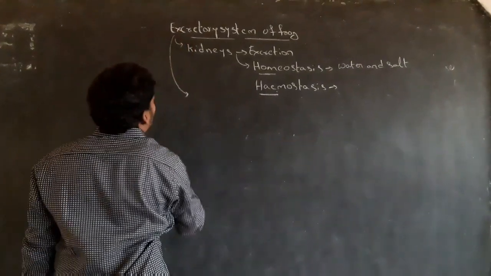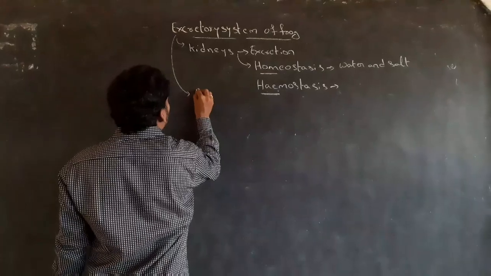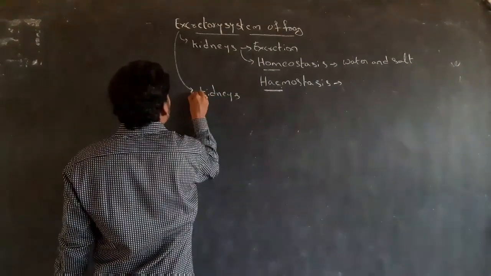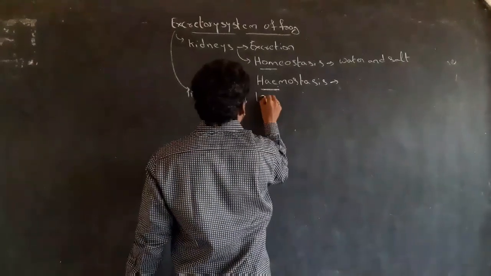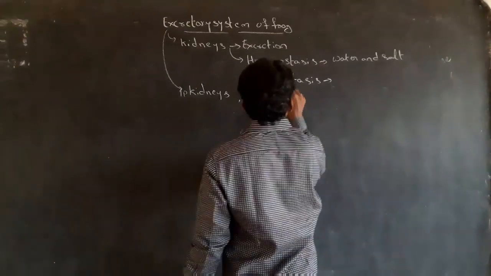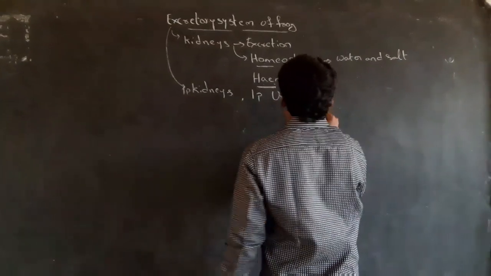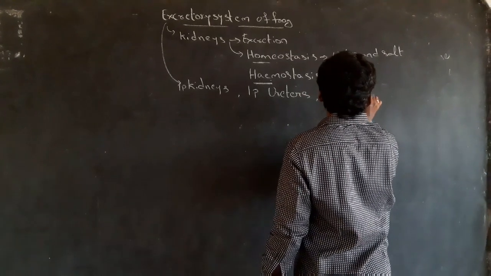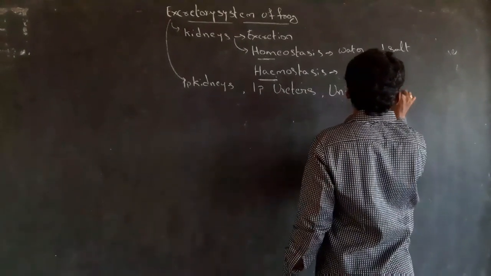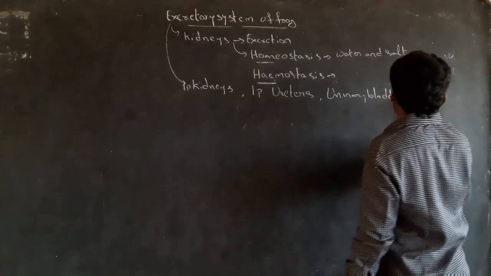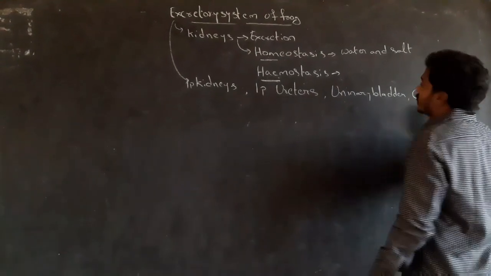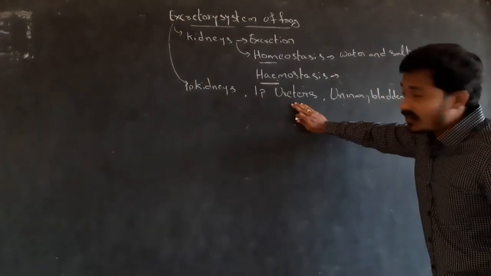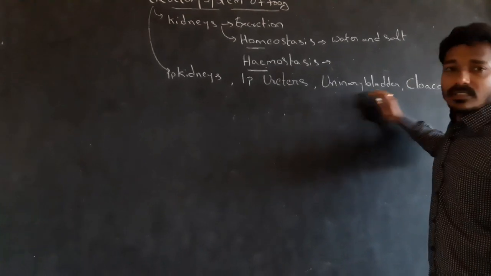Excretory system. The excretory system consists of one pair of kidneys, one pair of ureters, a urinary bladder and a cloaca.